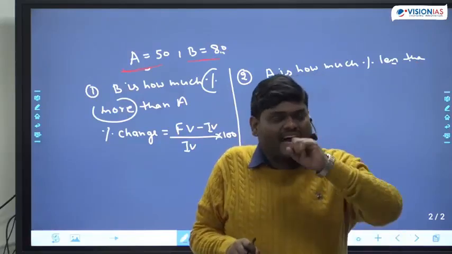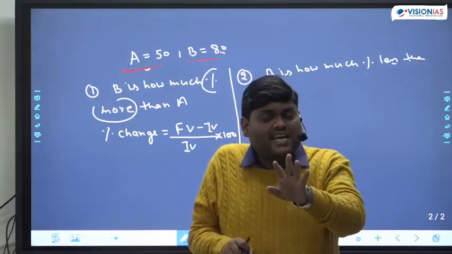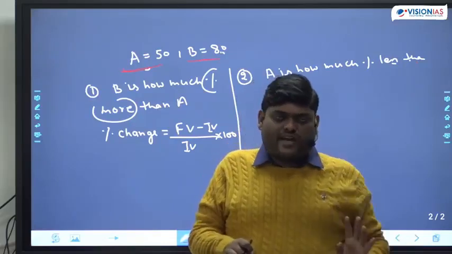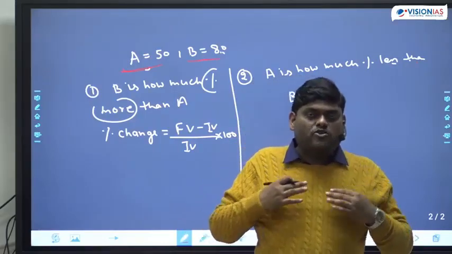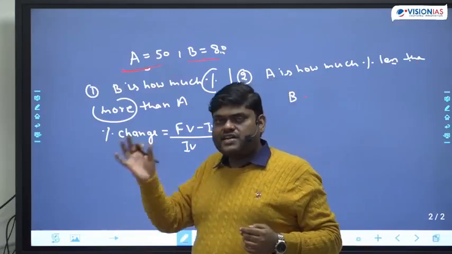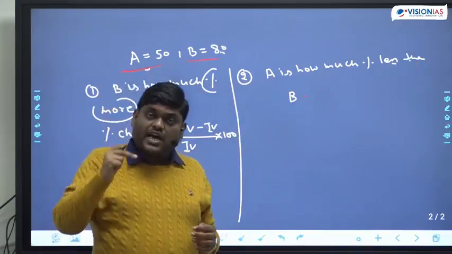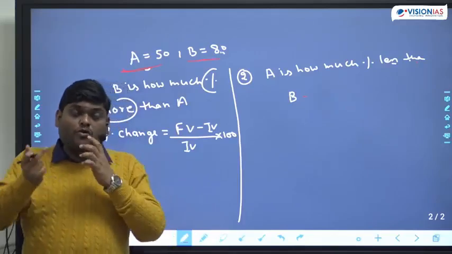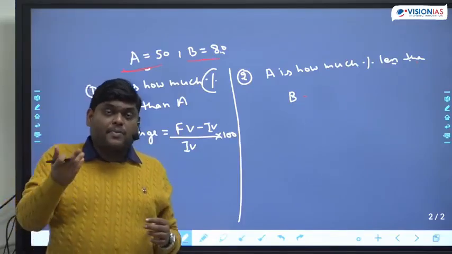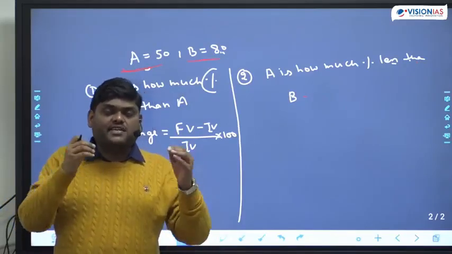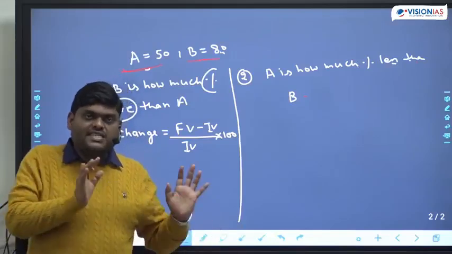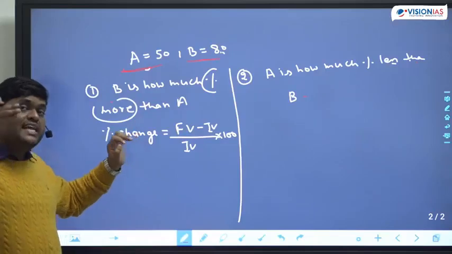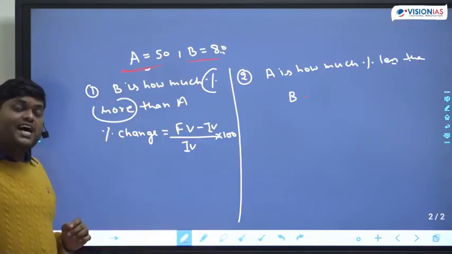The reference point is your height. So always the reference point will be the initial value. And finally, they are asking about my height, so my height will be the final value. If I reverse the question, your height will be how much percent less than my height. Now the question is reversed, because now they are taking my height as the reference point, so that will become the initial value. Here, see the question: B is how much percent more than A. So they are asking with regard to A.